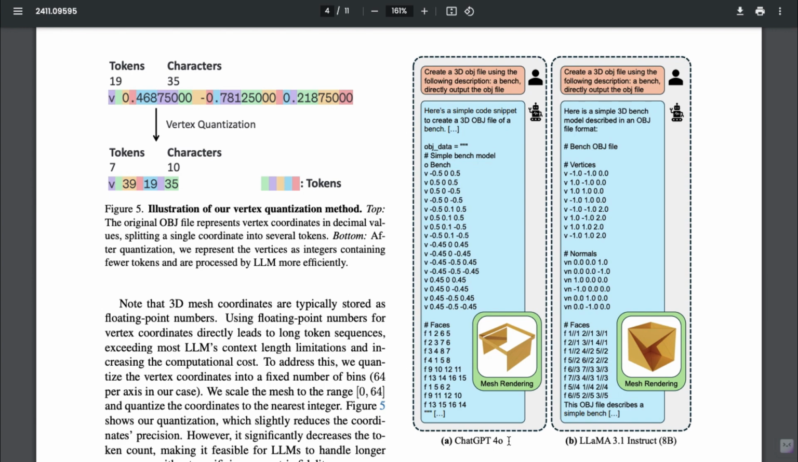In the paper, the authors compare their model with ChatGPT. For example, when given the prompt to create a 3D object, ChatGPT generates an object, but the mesh rendering results are less refined. In contrast, after fine-tuning the Llama 3.1 Instruct 8 billion model, the generated 3D objects show significant improvements in both accuracy and quality, demonstrating the enhancement in mesh rendering and object creation after fine-tuning.